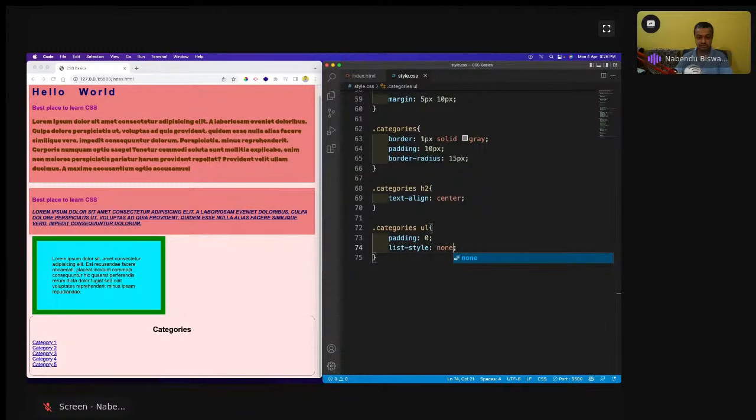Okay, so the next thing which I want to do is, I don't want this to be a blue color thing like this. And I don't want this underline to be there.